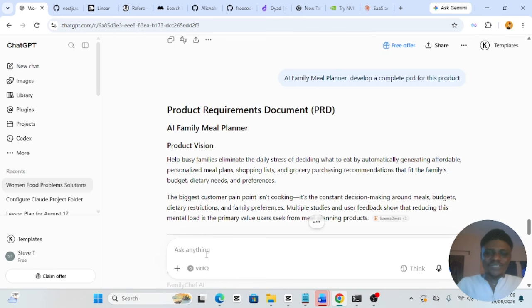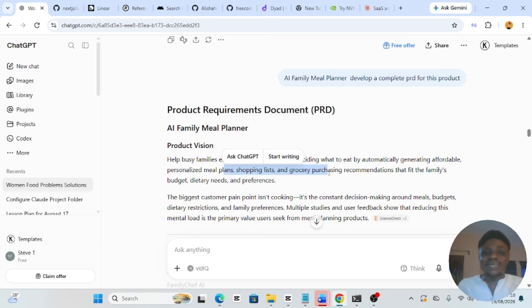So again, this is where we are. We have a working PRD for this. So again, look at the product vision: help busy families eliminate the daily stress of deciding what to eat by automatically generating affordable, personalized meal plans, shopping lists, grocery and purchasing recommendations that fit the family budget, dietary needs, and preferences. You can customize this to an African setting or a West African setting, or depending on the region or part of the world you're watching this video from.